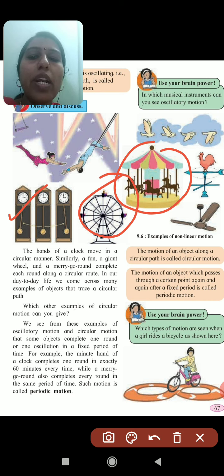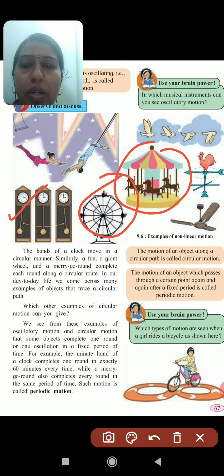So in day-to-day life, we come across many examples of objects that trace a circular path. You can tell another example of your own. Now from these examples, some are oscillatory and circular, where an object completes one round or one oscillation in a fixed period of time.